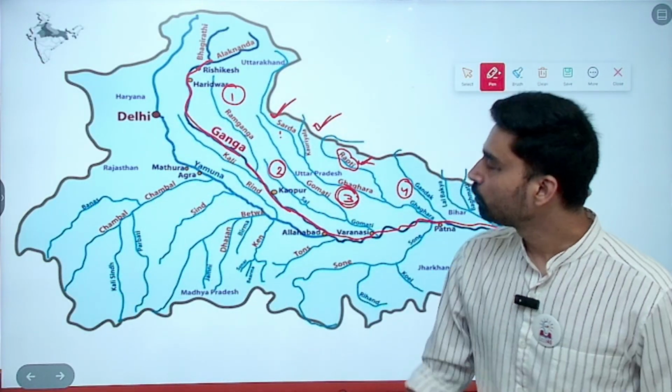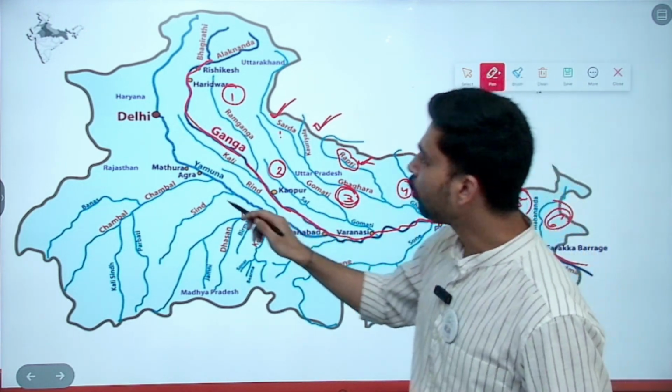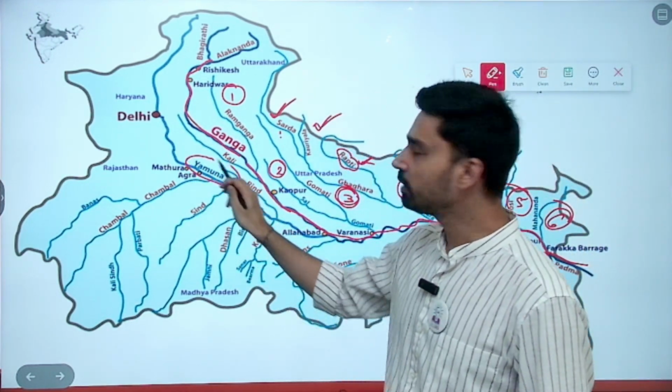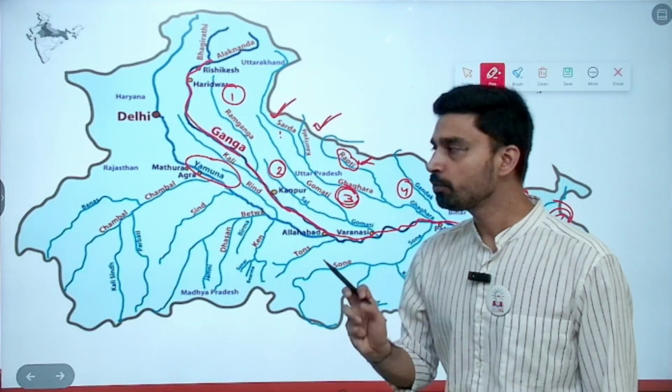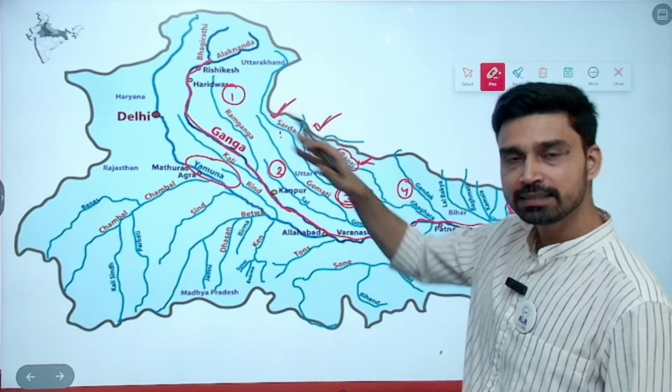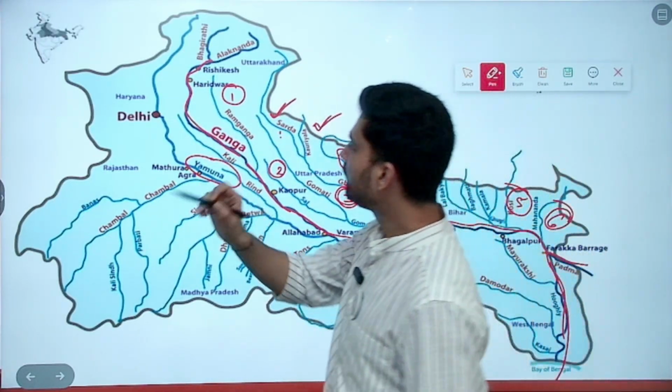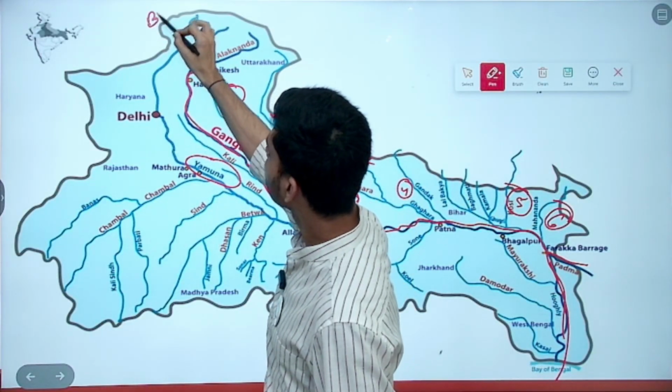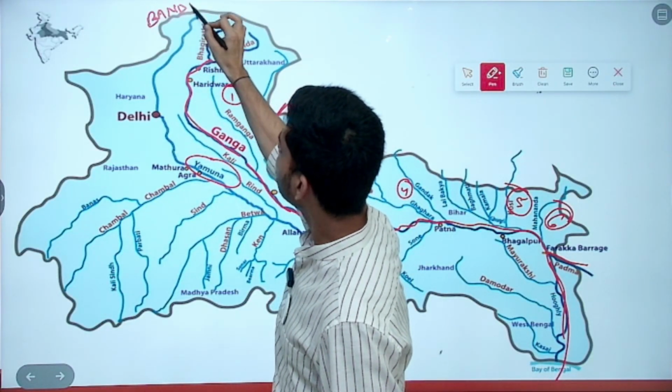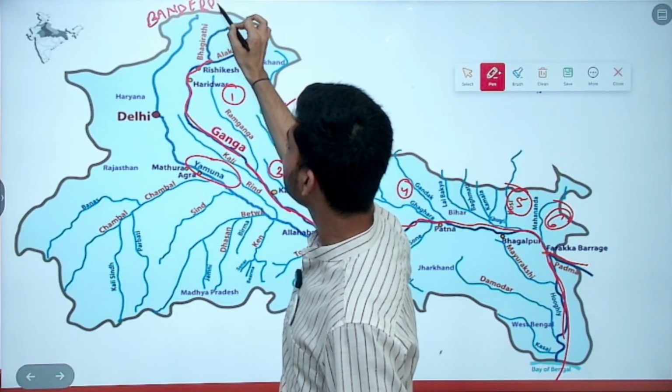And then if you look at the right side, the longest tributary of Ganga, yes, that is river Yamuna. So the longest tributary of river Ganga is Yamuna. It is an example of a right bank tributary. Yamuna river originates from a place called Bandar Pooch. Bandar Pooch means the tail of a monkey.